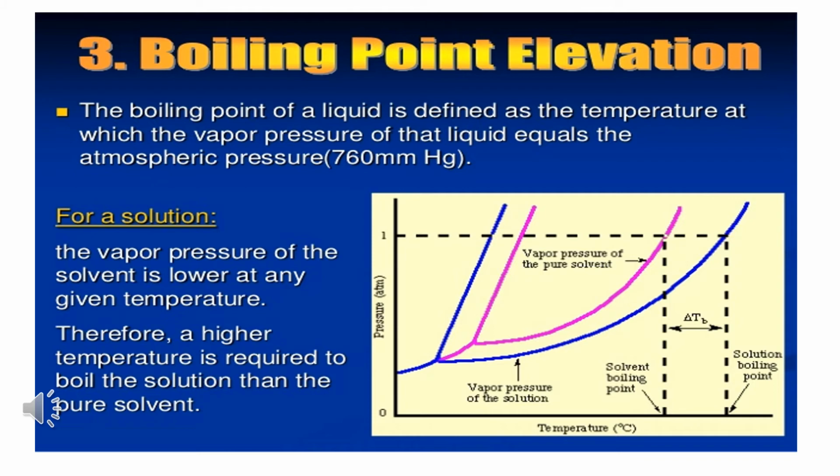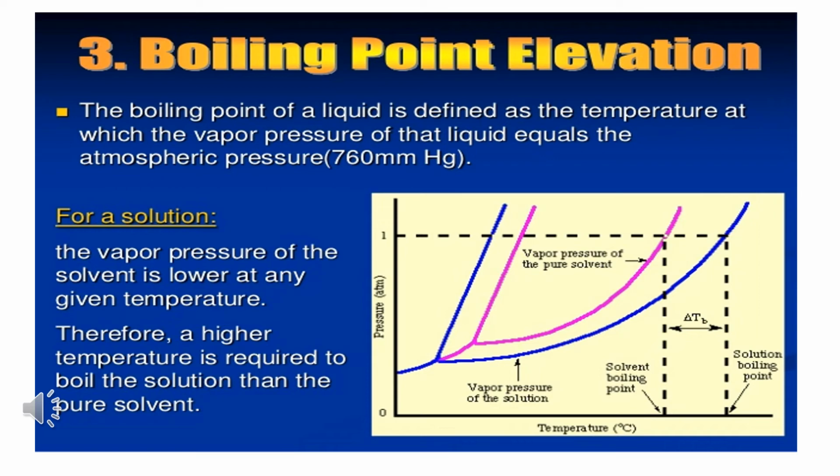The boiling point of a liquid is the temperature at which the vapor pressure of the liquid is equal to atmospheric pressure. For a solution, the vapor pressure of the solvent is lower at any given temperature. Therefore, a higher temperature is required to boil the solution than the pure solvent.